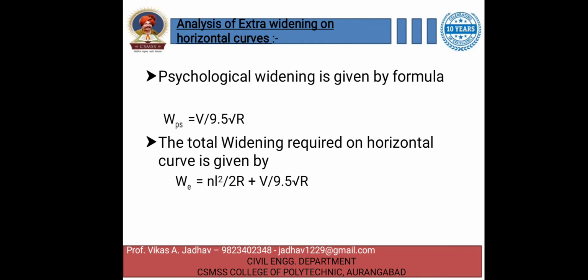Here both the equations are added and the total widening is given by W suffix E is equal to NL square upon twice R plus V upon 9.5 under root R. So in this way you can find out the extra widening on a horizontal curve.